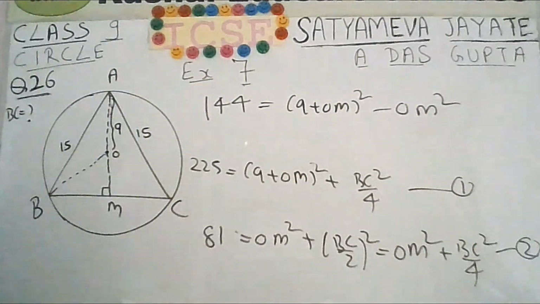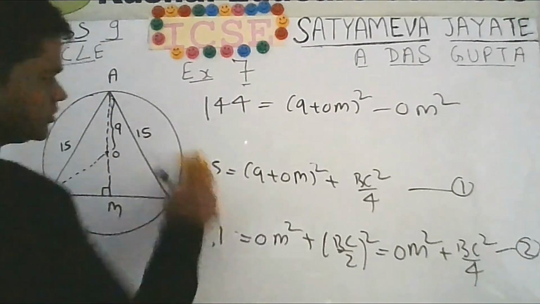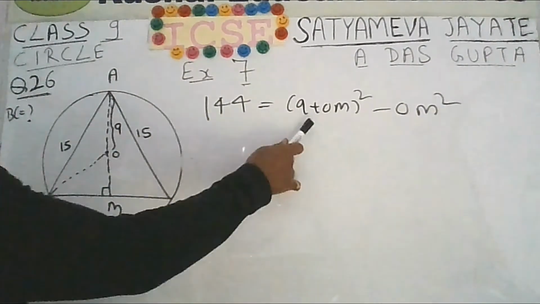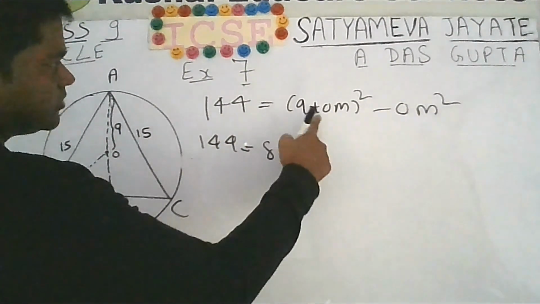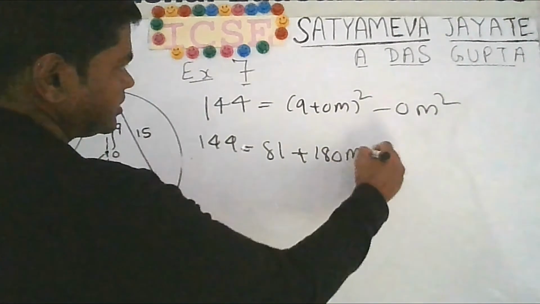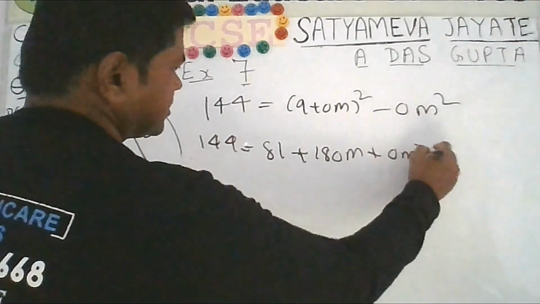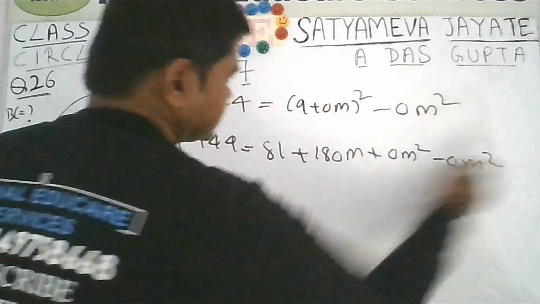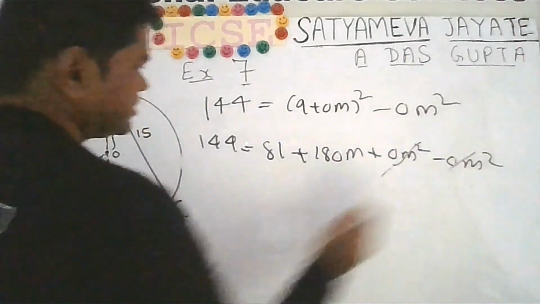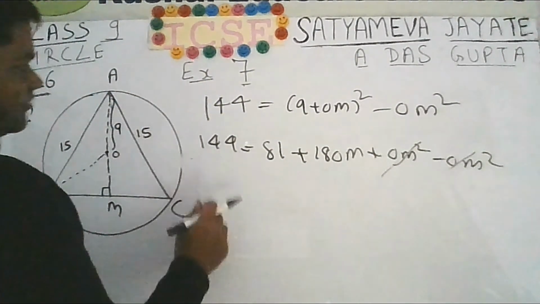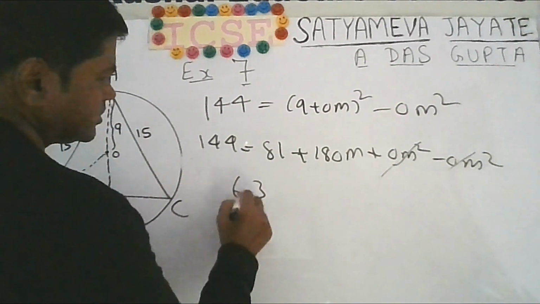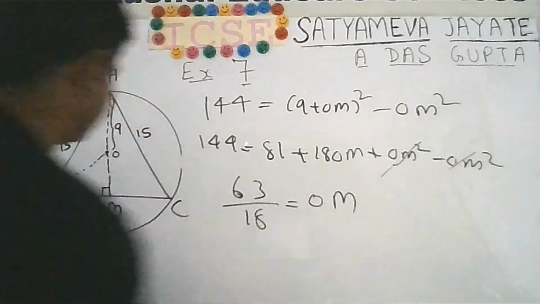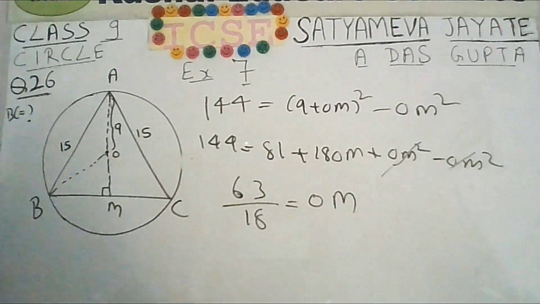So here you can make use of an expansion. What is A plus B whole square? A square plus 2AB plus B square, and here you are having minus OM square. So this will cancel. This will be 144 minus 81, so it will be 63. This will be your OM square. So now you have determined OM square.